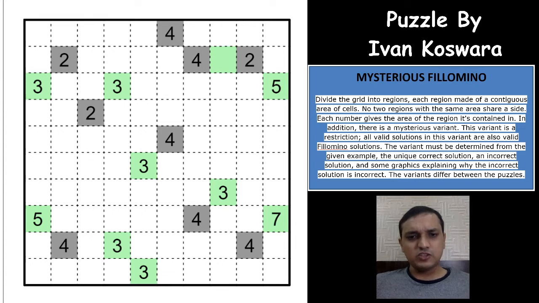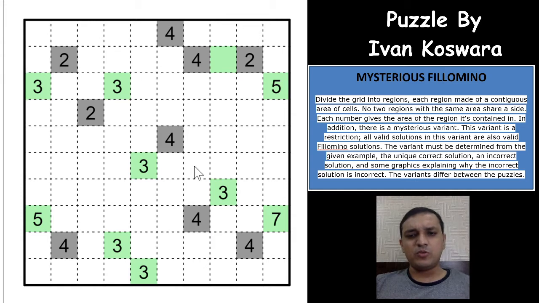This was one of the highest pointers, so I think this would be really a tough puzzle to crack, but I think we should be able to do it. Okay, I don't think anything much is followed here, or maybe basic Fillomino techniques can be used here, because all the numbers are very far away.